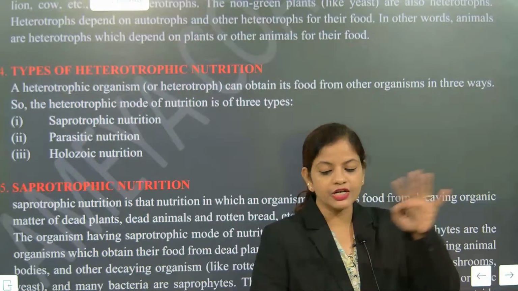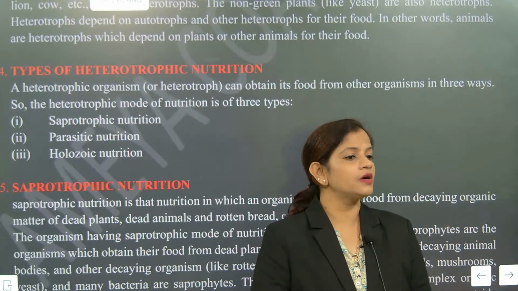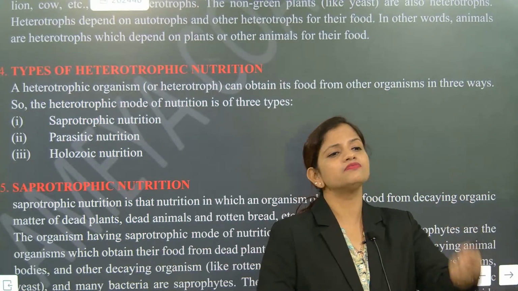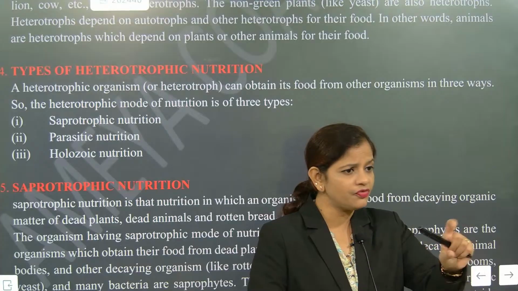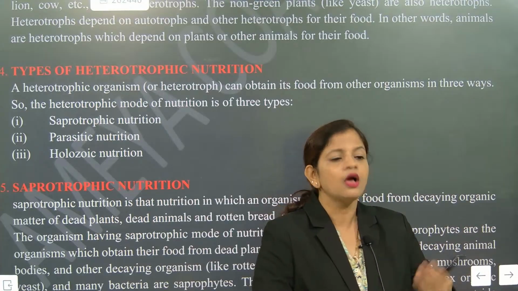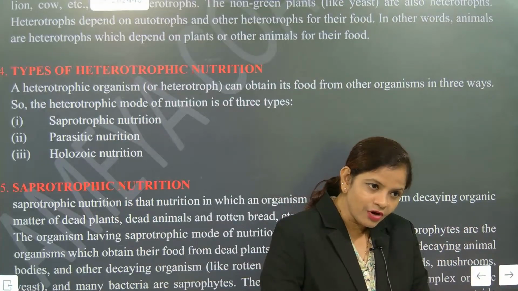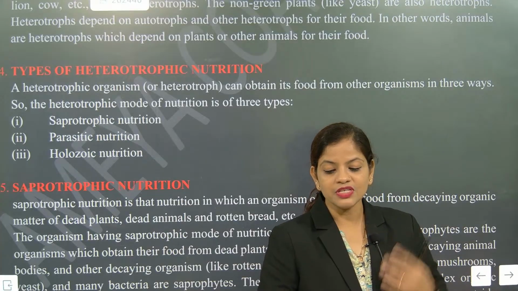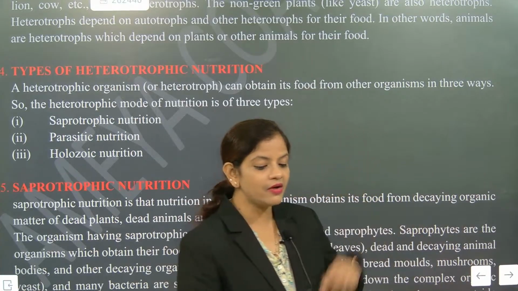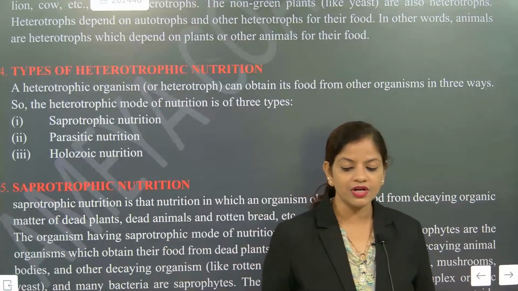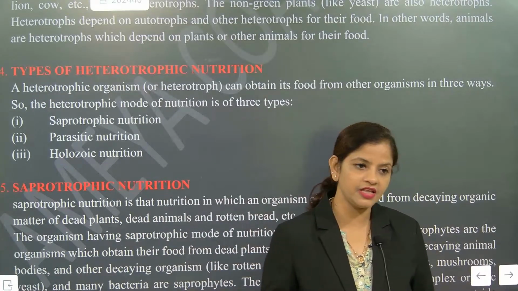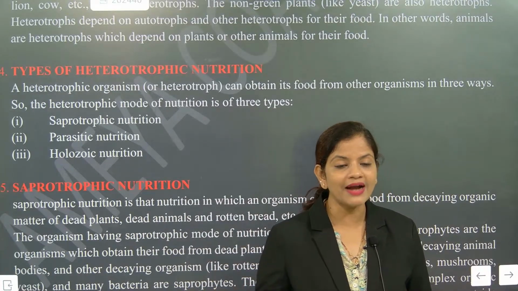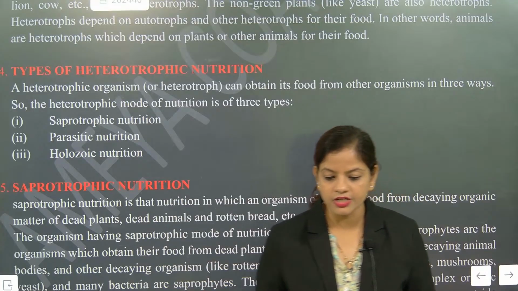The creepers will take nutrient from the plant. Like roundworms, tapeworms, the different types of worms present in our gut line. What do they do? They take nutrient from the food. In return, are you getting anything? No. So that means these organisms are staying in our body and taking nutrient from our body without returning anything. Understood or not? So is it good or bad? Bad. It's bad.